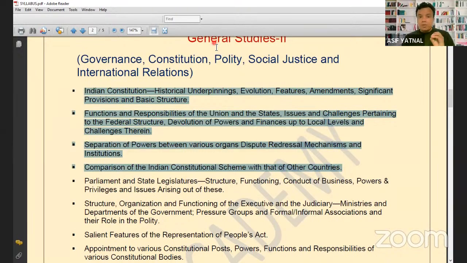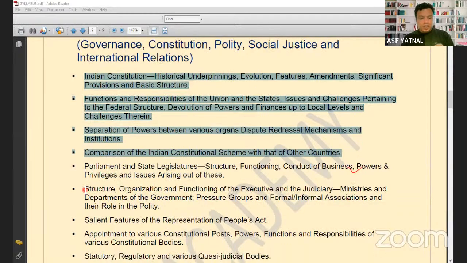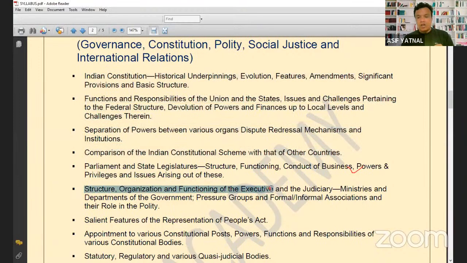अब क्वेश्चन जब यूपीएससी जब पूछता है तो यूपीएससी will not ask question only on the basis of comparison of the Indian constitution. Like now the question which has been asked, like, critically examine the election process of the Indian president with the French president. अब यहाँ पर देखिए, आप जब यहाँ पर पढ़ोगे, we will be studying the president of India's election, you will study it here. Like one second, this topic is here where structure, organization and functioning of executive. So president is a part of executive.